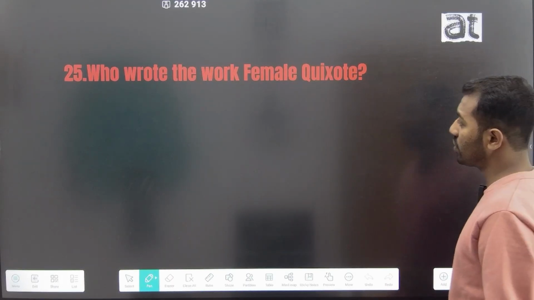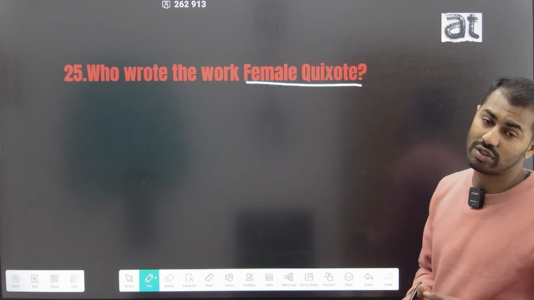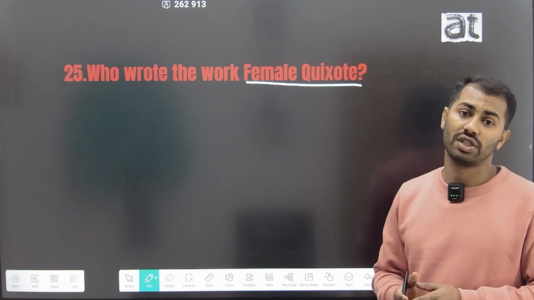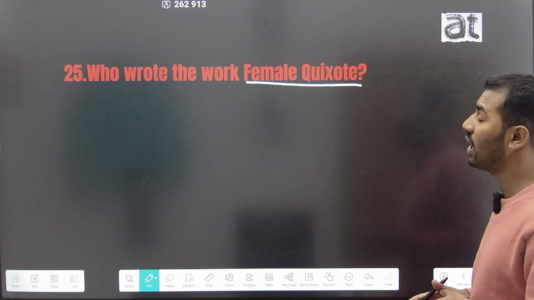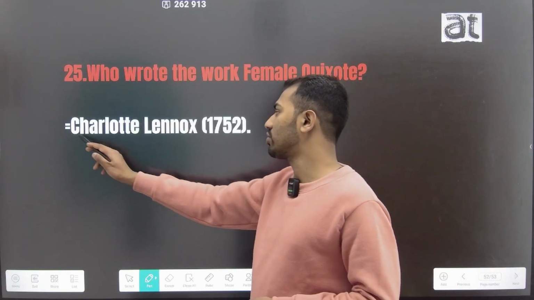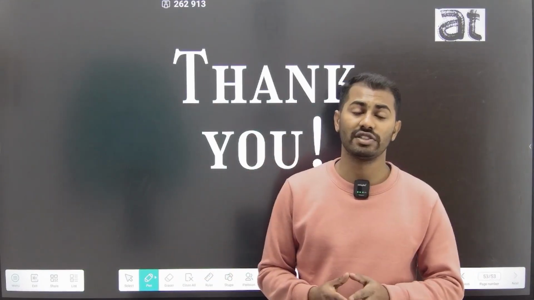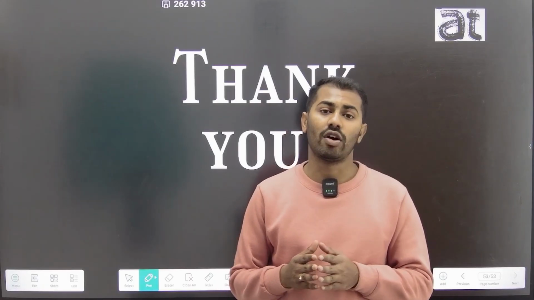The 25th question is, who wrote the work Female Quixote? The work Female Quixote took its inspiration from Don Quixote by Cervantes, and the work Female Quixote is written by Charlotte Lennox. These are some of the important questions of 18th century prose that have already been asked in different exams.